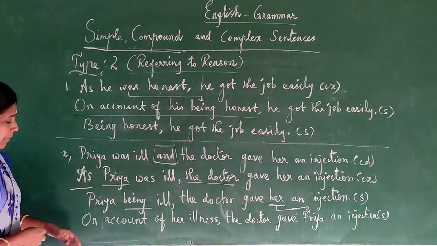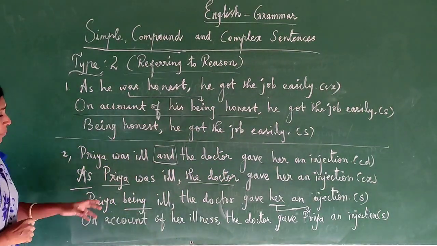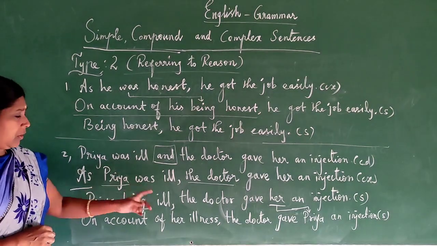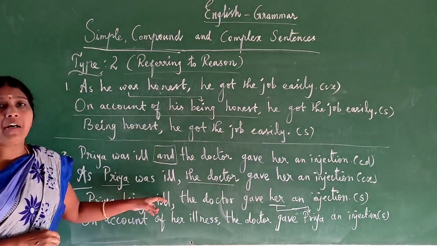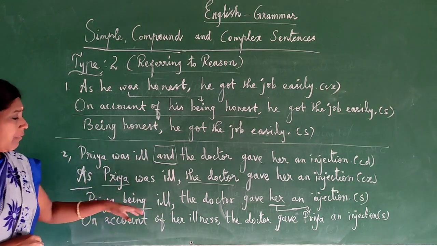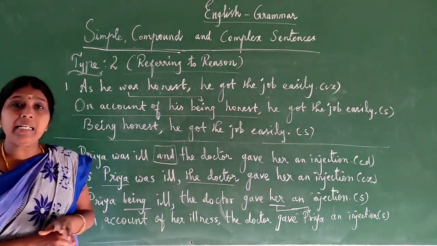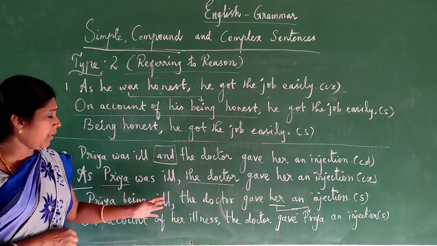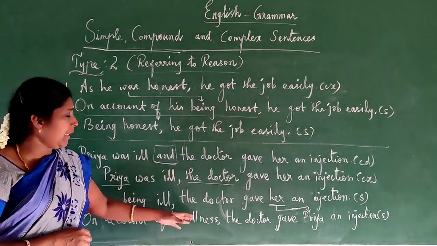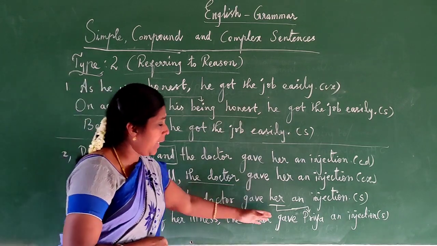Or we can write "on account of". Here Priya is a girl, so write down the possessive noun "her". On account of her ill, the noun form is illness. On account of her illness, or ill health, you can write. Ill health or illness, both are noun forms for ill. On account of her illness, the doctor gave.